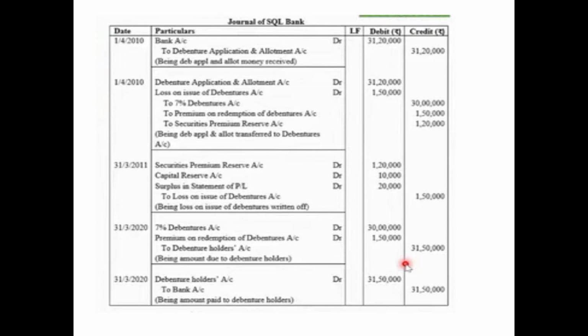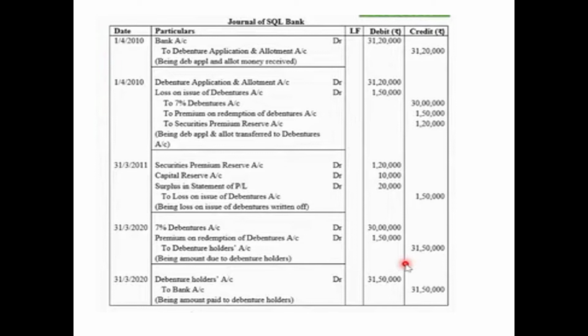The first entry will be for the receiving entry. A combined debenture application and allotment account will be opened for the same reason. On 1st April 2010, we'll pass the receiving entry as bank account debited 31,20,000, that is including the premium amount, to debenture application and allotment account 31,20,000.